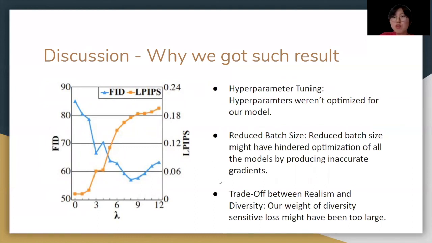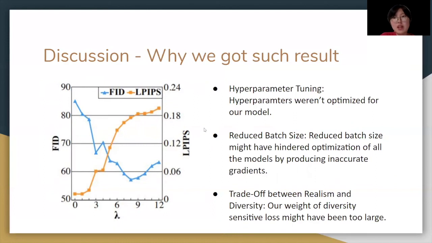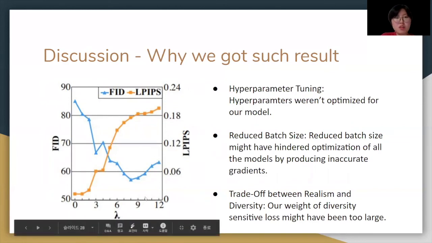Finally, the natural trade-off between realism and diversity might have caused our improvement model to get worse FID and better LPIPS. It is possible that the weight of the diversity-sensitive loss was too strong for our model. See this graph from another study showing that when the diversity term is too strong, while LPIPS keeps getting better, FID starts getting worse. Our model might also be in this condition.